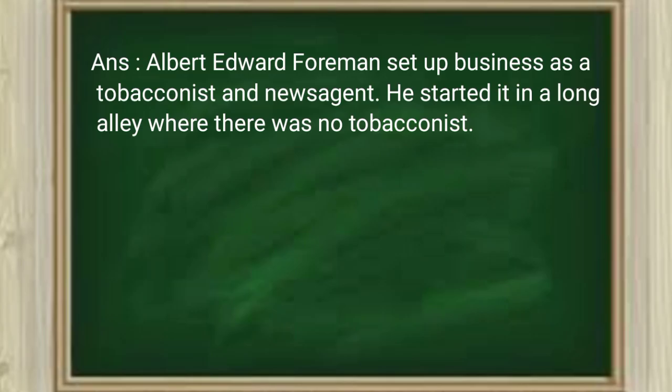B. What business did Albert Foreman set up and where? Answer. Albert Edward Foreman set up business as a tobacconist and a news agent. He started it in a long alley where there was no tobacconist.